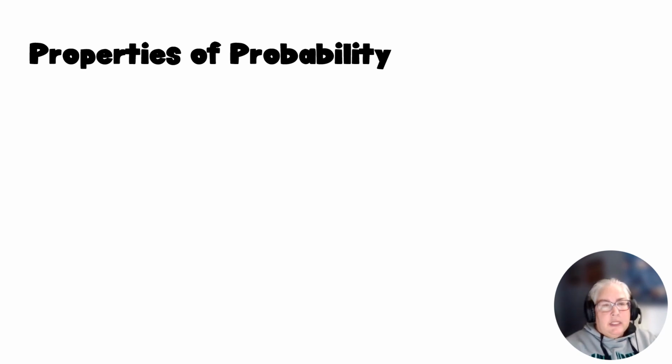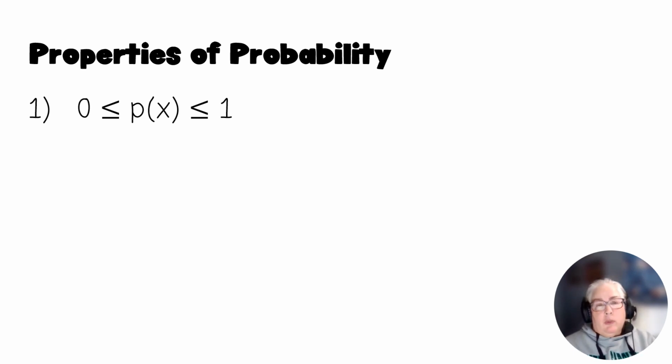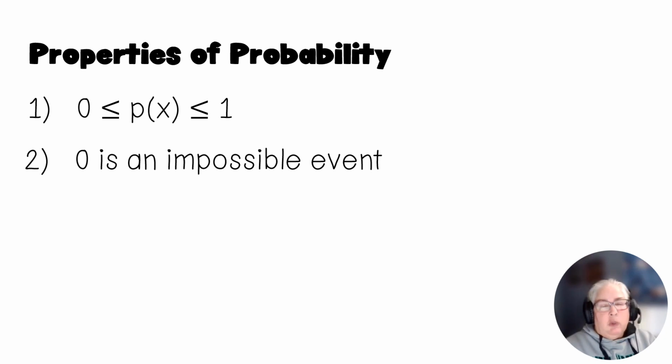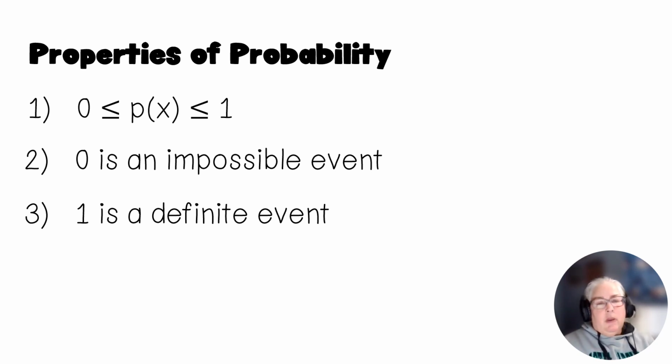There are a couple of things that you need to know about probability. The first major rule, which will follow us throughout the rest of the semester, is that all probabilities are between 0 and 1. If we have a probability of 0, that is an impossible event, it cannot happen. And if we have a probability of 1, that is a definite event, it's going to happen.